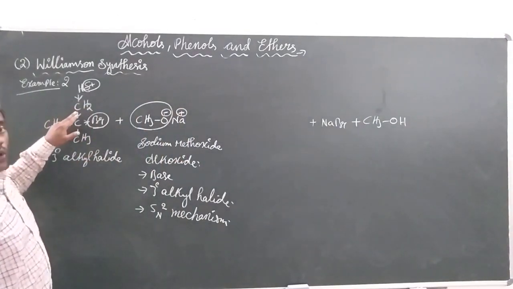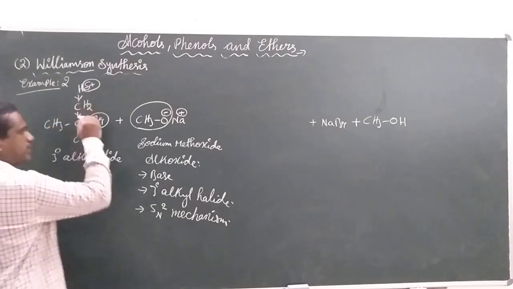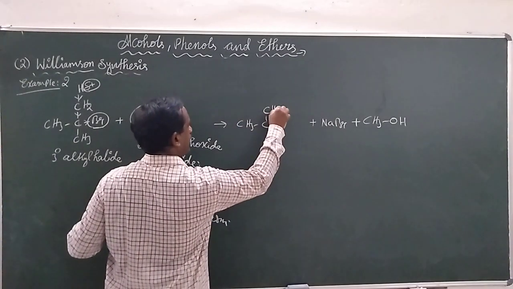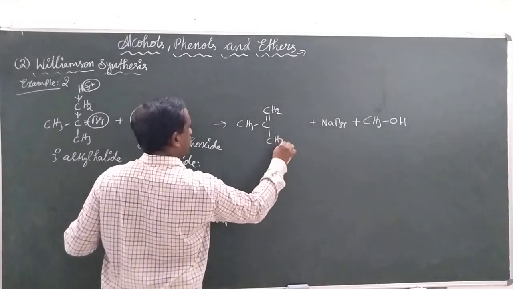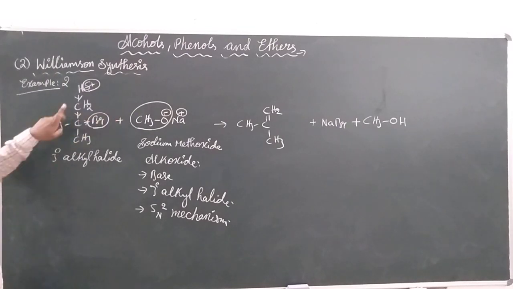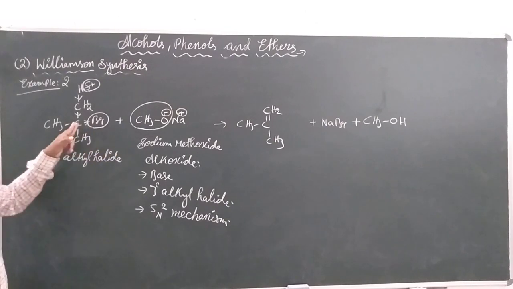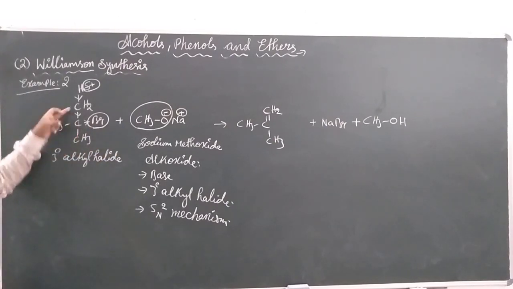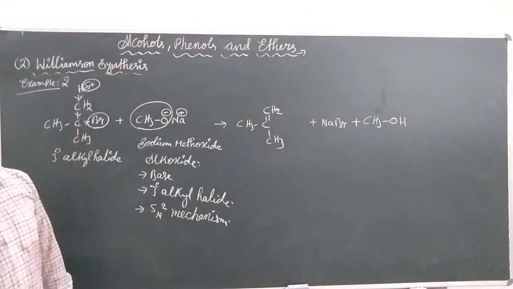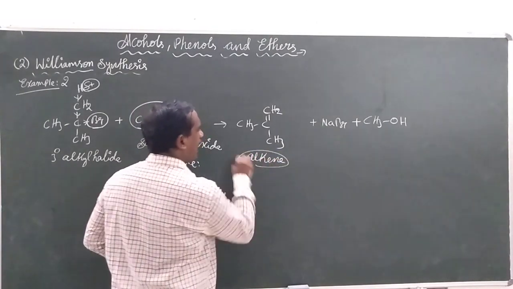And now there is going to be a double bond between these two carbons. We are observing CH3, C double bond CH3. Here when this H plus leaves, the carbon will get a negative charge. When the bromine leaves with a negative charge, this carbon will get a positive charge. So these will have a new bond between them. So what do we call this? It is an alkene.